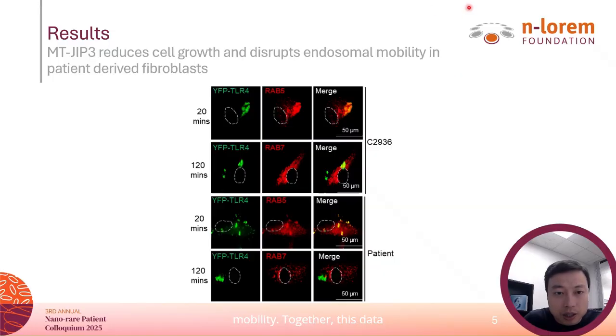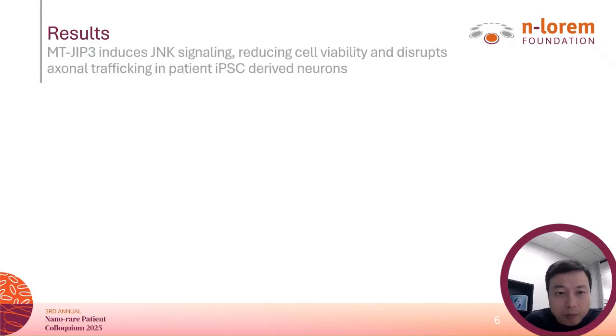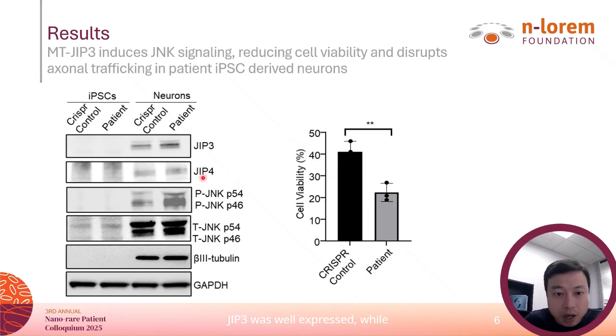Together, these data show that mutant JIP3 reduces cell proliferation, enhances JNK signaling, and disrupts endosomal mobility in the patient fibroblasts, confirming cytotoxicity through multiple mechanisms. Mutant JIP3 causes neuronal disease. Therefore, we checked the mutant JIP3 functions in patient iPSC-derived neurons. In patient neurons, JIP3 was well expressed, while JIP4 remained low.